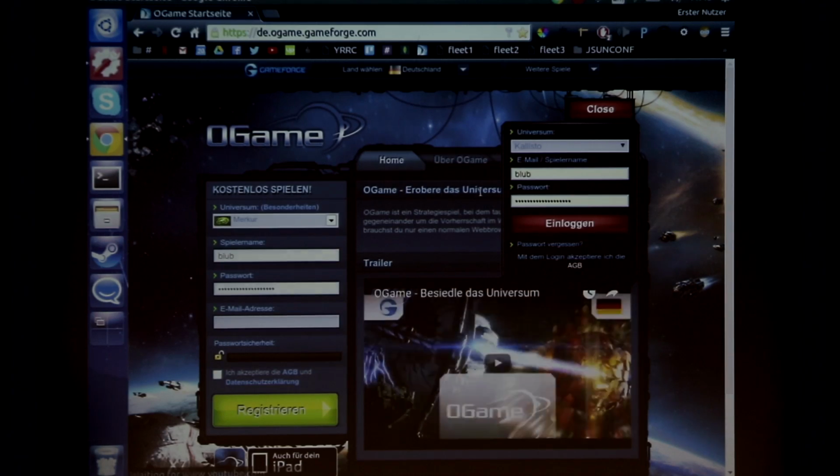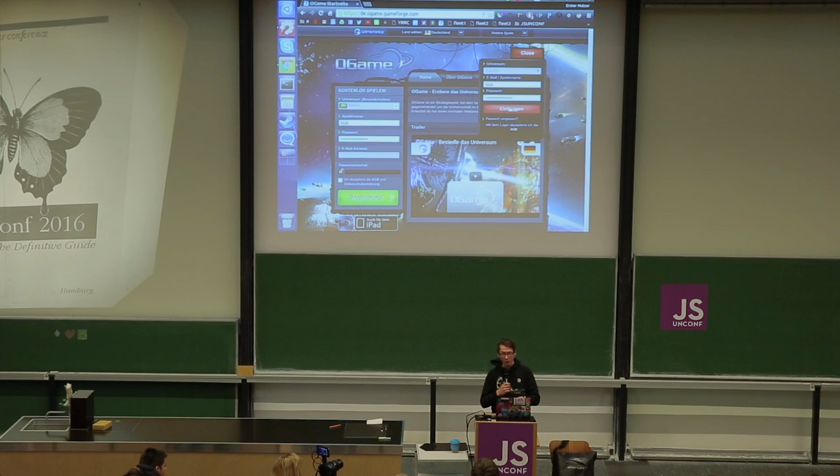Next game is Ogame. This is a very classic browser game, which actually works with PHP, which means most of the clicks you do trigger a refresh of the page, which is very unfortunate because I cannot run my setInterval stuff or anything like that, because if I actually do an interaction with the game, the page gets reloaded, and my script is gone. Of course, when the page is reloaded, there are requests to the server, they validate stuff you do, so there's not much to actually cheat to progress in the game. And that's good because that's a multiplayer game.